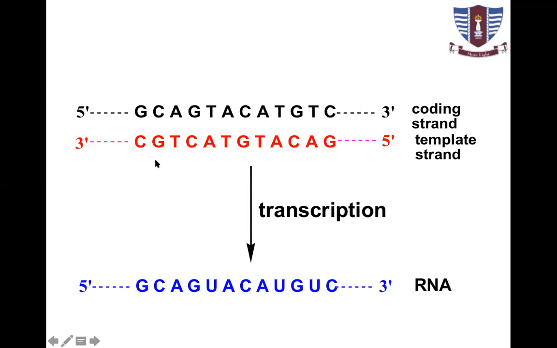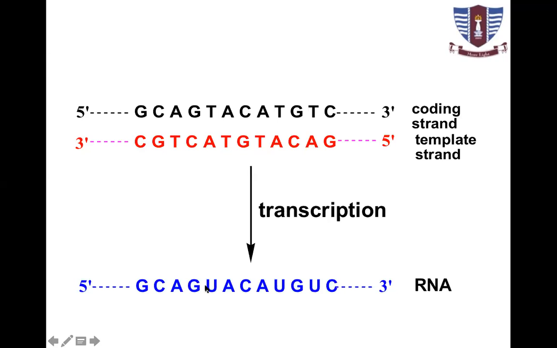Sorry, this is coding strand and this is template strand. Red is template strand and this is coding strand. So if we compare the sequence of this messenger RNA, this is produced from this template strand. This is template strand, so its complementary sequence is present, except adenine with uracil, guanine with cytosine.